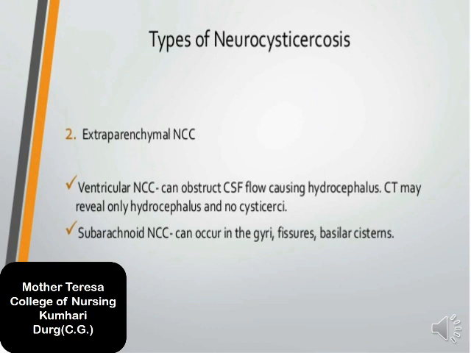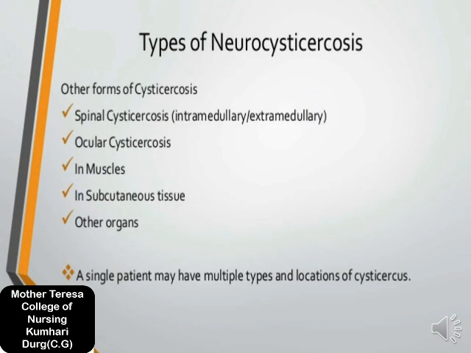Now we will see the next thing about the types of neurocysticercosis, meaning other types. Another type is spinal cysticercosis: if a person is affected by cysticercosis in the spine, it is also one type of neurocysticercosis. Ocular cysticercosis means infection of the muscles and tissue of the ocular system.